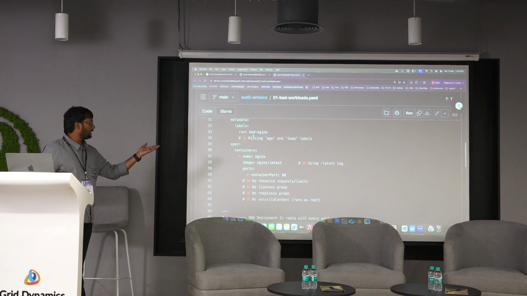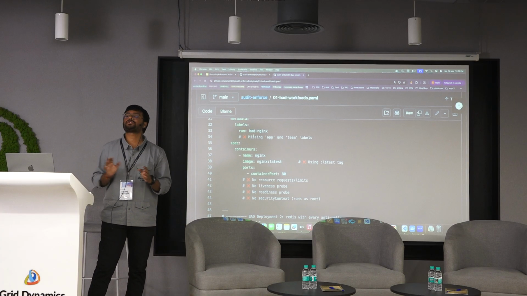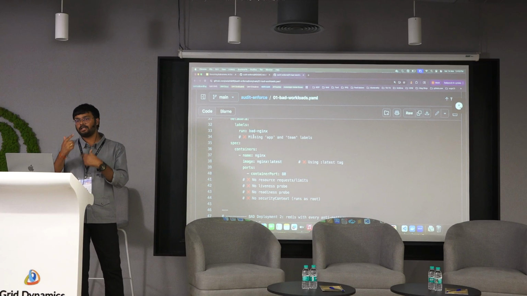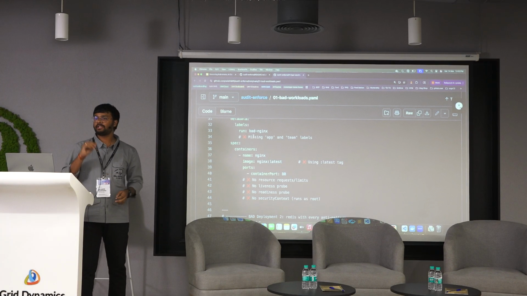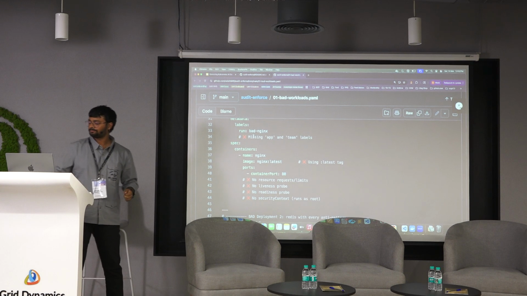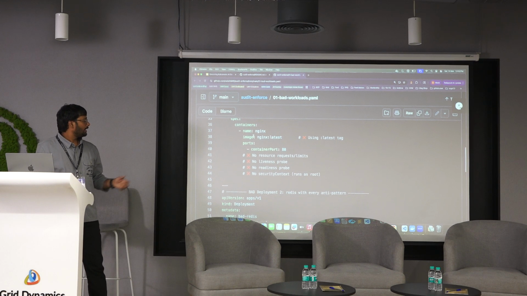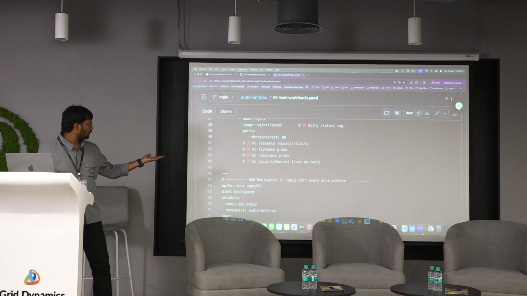Here also the container is using the latest image tag. I think you are already aware you should not use latest, because latest keeps on upgrading. Without knowing what additional features are added to latest, we should not use it. Based upon requirements, we should pick a version and use it. And then there are no resource limits, probes are not there, and security context is also not there.